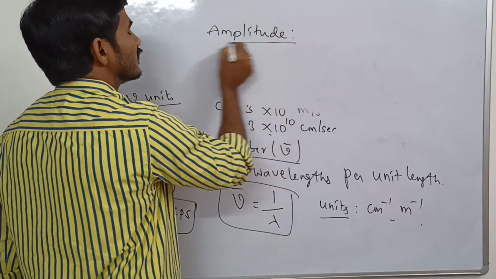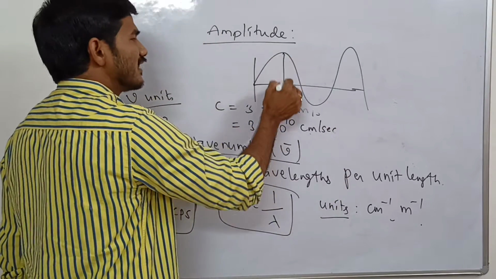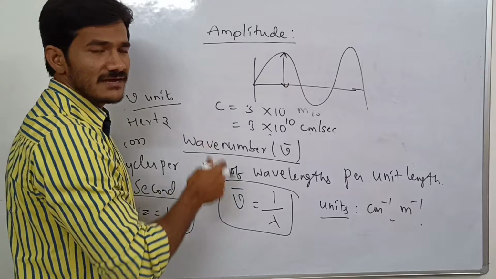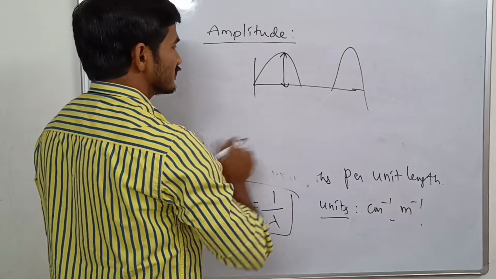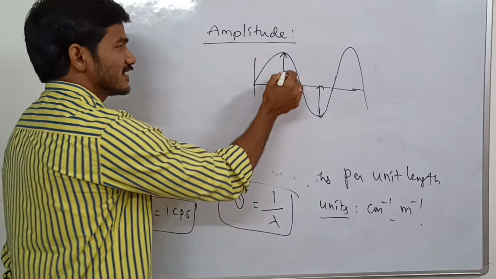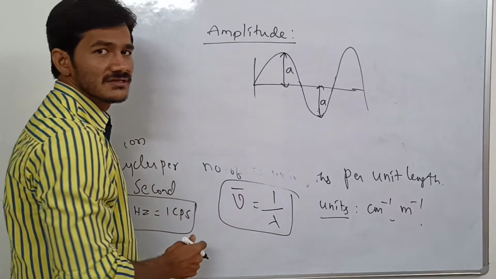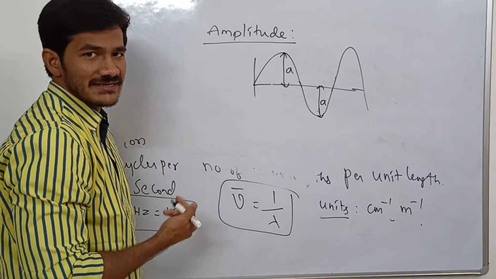Amplitude. If I take the wave, this is a wave, the height of the crest or depth of the trough. This is said to be amplitude. This is also amplitude. Either the height of the crest or the depth of the trough can be taken as amplitude.